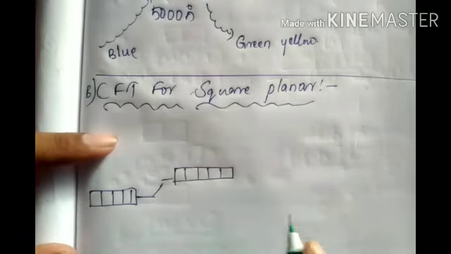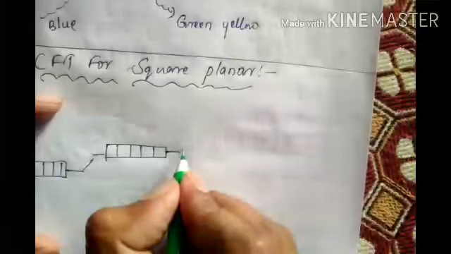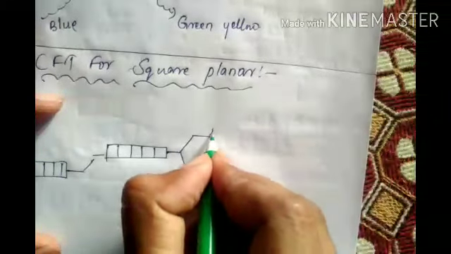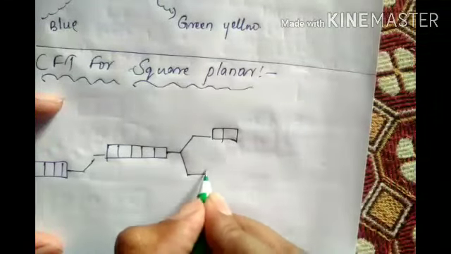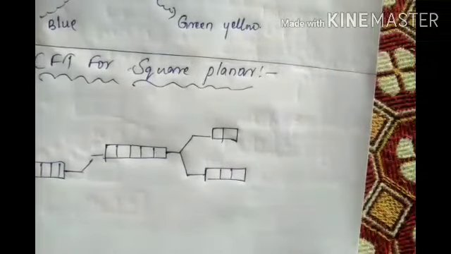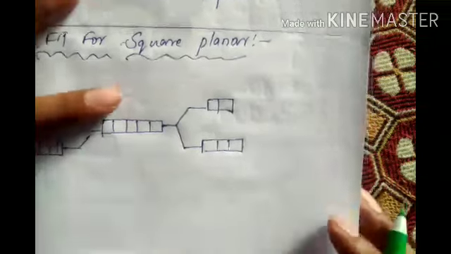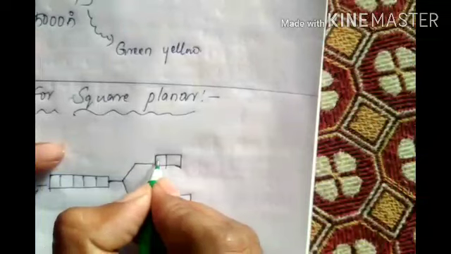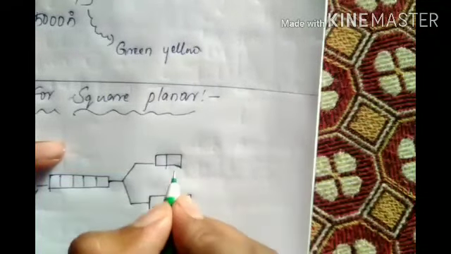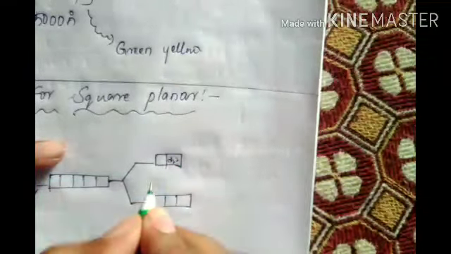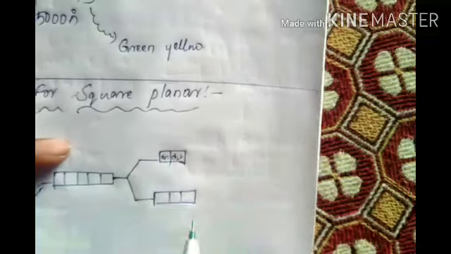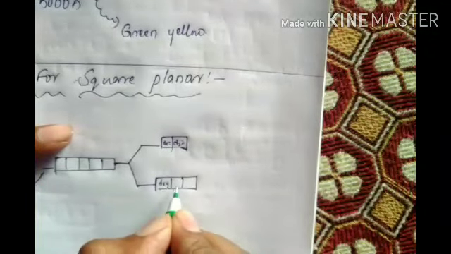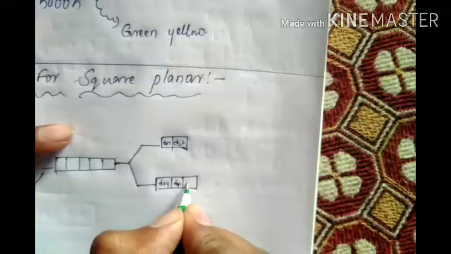One, two, three, four, and again how is it split? Eg and t2g, right? Now here what is happening? This is dx²-y², dz². One is dz², dx²-y², dxy, dyz, dxz.